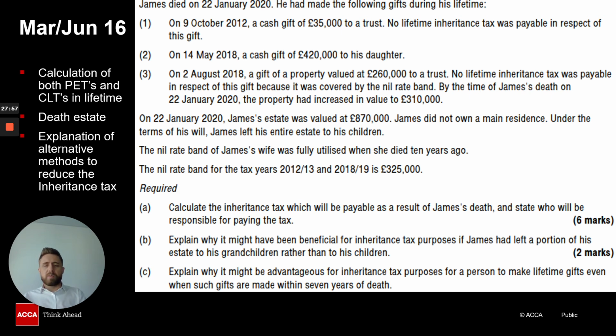Now, also in this question, it's not just asking for calculation, it's asking for explanation as well. So yes, it's very important to know the rules and how to calculate it, but guys, it's also very important to understand these rules as well, because you might potentially be asked to explain the situation. How can the individual save tax, etc.